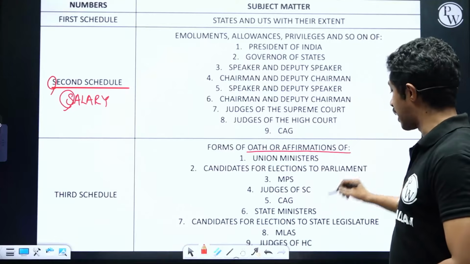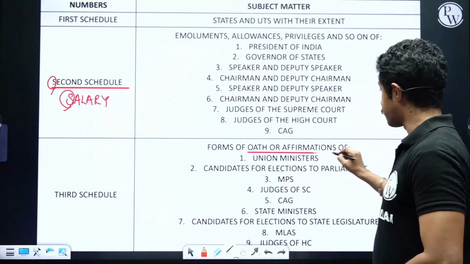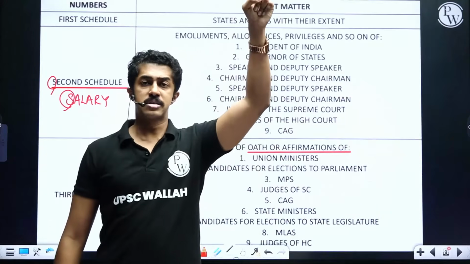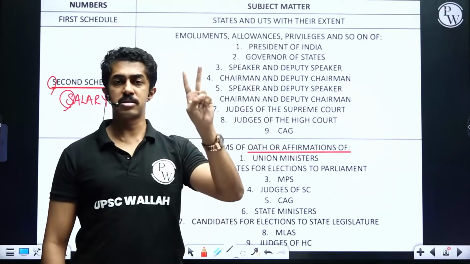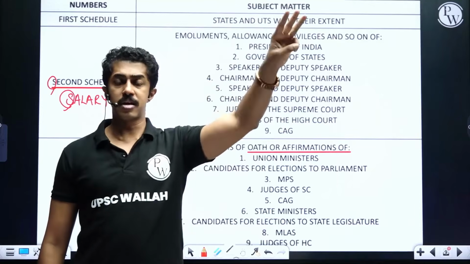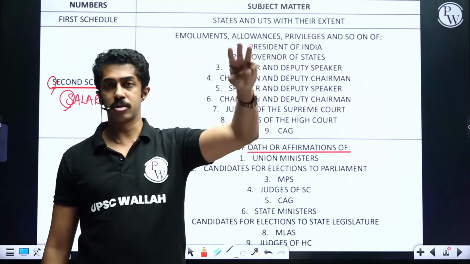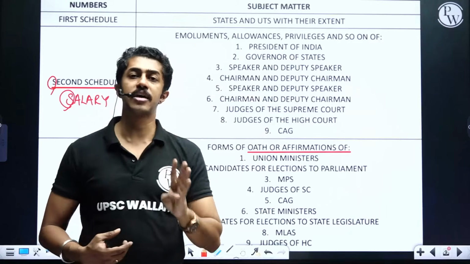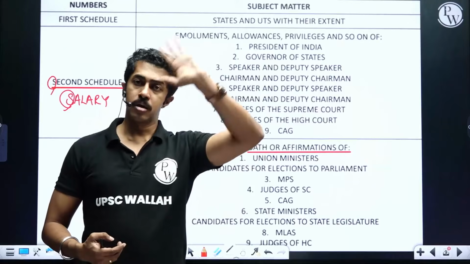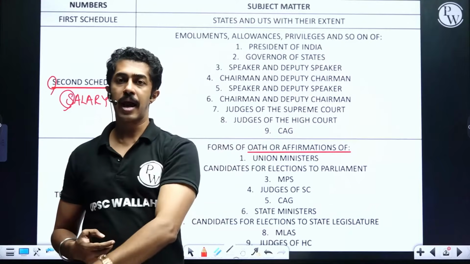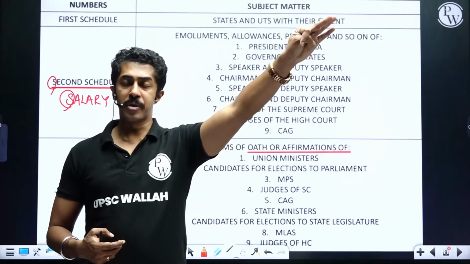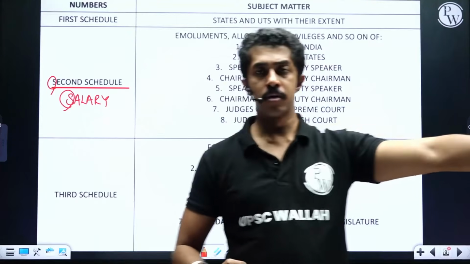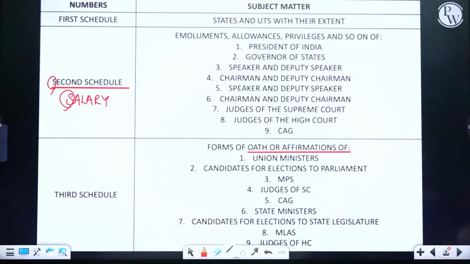Forms of oath or affirmations. There again, central level, union minister; state level, state minister. Central level, people participating in the election, that is standing as candidates for elections to Parliament. Candidates for elections to Legislative Assembly. Then MPs, MLAs. Supreme Court, High Court, CAG. Done. Clear? So first, second and third schedule is done.